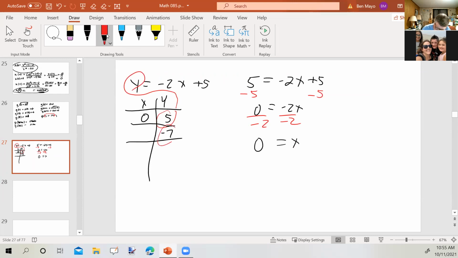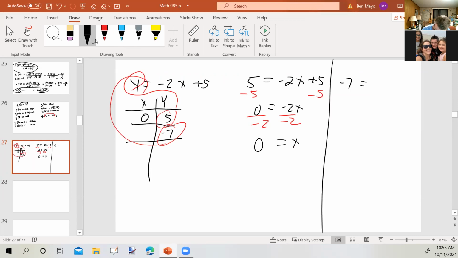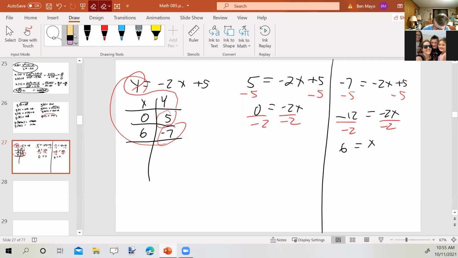Suppose y is negative 7. Well, then we'd have negative 7 equals negative 2x plus 5. We'd subtract 5 from both sides. Negative 12 equals negative 2x. Divide both sides by negative 2, and x equals 6. Any questions about that? So here we're putting in the y value and finding the x value. Now let's do the same thing, but using function notation.